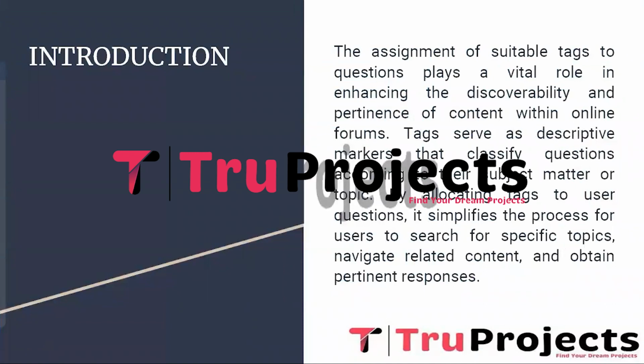The effective assignment of appropriate tags to questions is crucial for optimizing content discoverability and relevance in online forums. Tags act as descriptive labels that categorize the question based on their subject matter or topic, streamlining the user search and facilitating navigation through related content. This project focuses on implementing a robust system that automates the tagging process using a machine learning technique, ensuring accurate and contextually relevant tags are assigned to the user question.